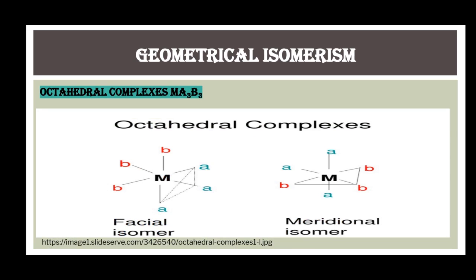Octahedral complexes of Ma3B3 type. In these complexes, 3 of the ligands are of the same type and the remaining 3 ligands are of the same type.